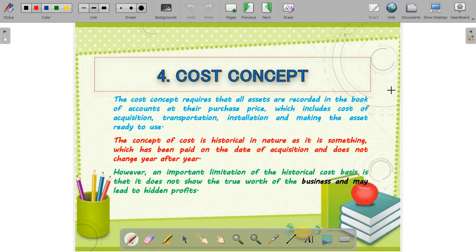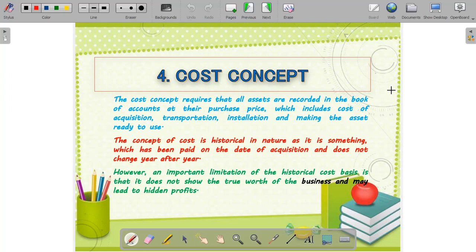Then we have the fourth accounting concept, that is the cost concept, and that is very important. According to this principle, it is said that an asset, we know what an asset is. Assets are the resources which have some economic value in the business. The accounting concept requires that all the assets, all the economic resources, are recorded in the books of account at their purchase price.